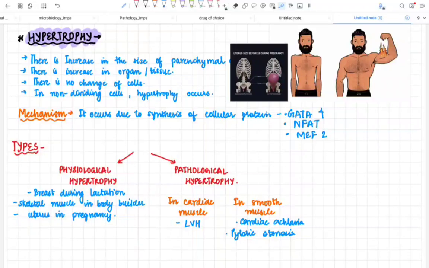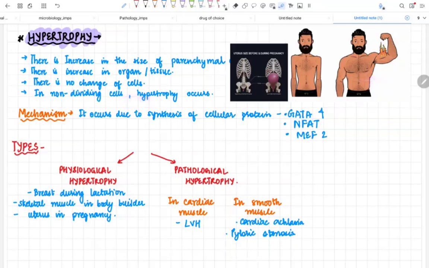First is hypertrophy. If there is an increase in the size of any parenchymal cell along with an increase in the size of the tissue. So hypertrophy says that there is an increase in the size of parenchymal cells that ultimately leads to an increase in the size of the organ or tissue, but there is no change in the cells. What changes am I talking about? The shape, the type. Then it is called hypertrophy. Usually hypertrophy occurs in non-dividing cells. Now what are the non-dividing cells present in the body? Yes, it is the skeletal muscle cell. The skeletal muscle cell is a non-dividing cell, and if hypertrophy alone occurs in the body, it usually occurs in skeletal muscle cells.